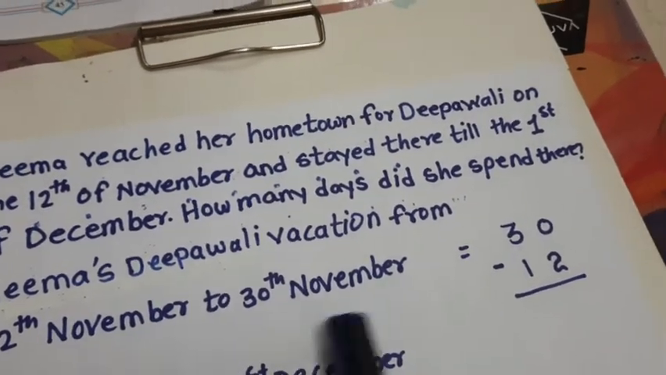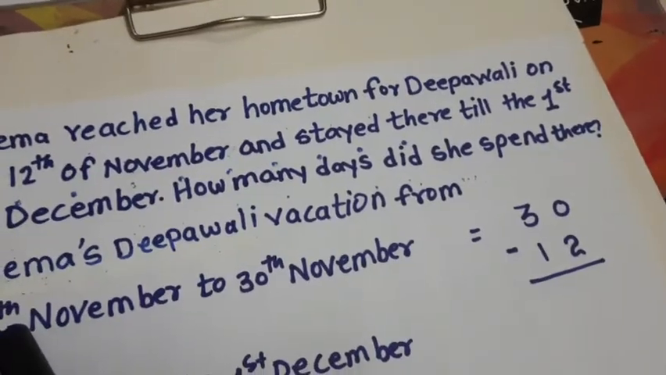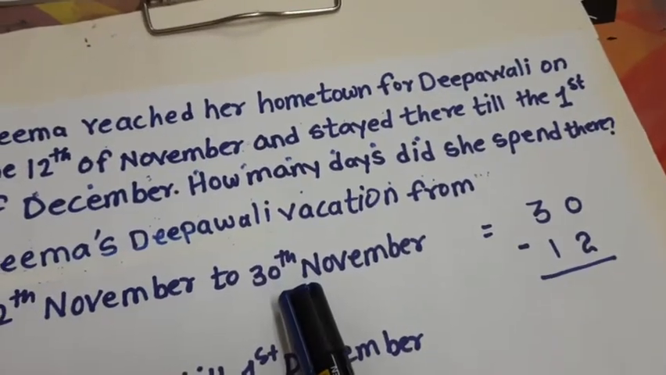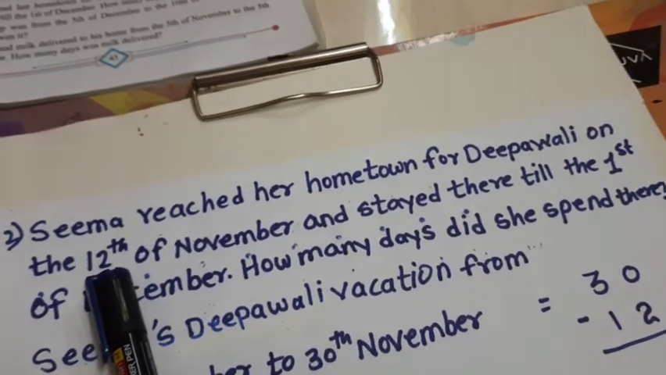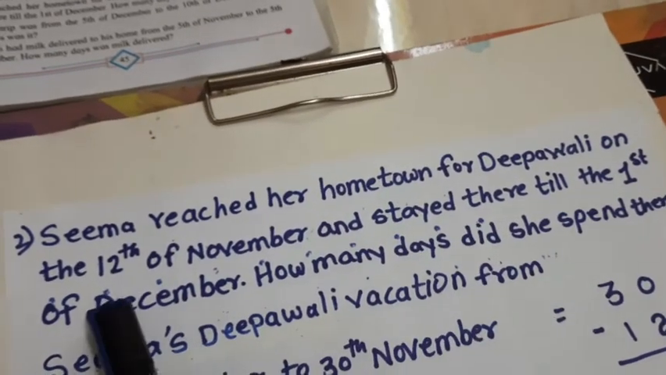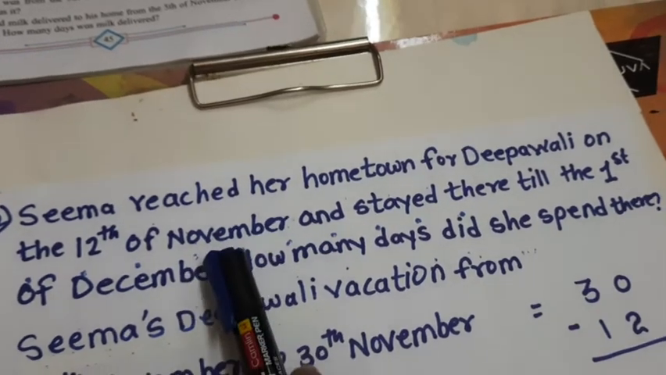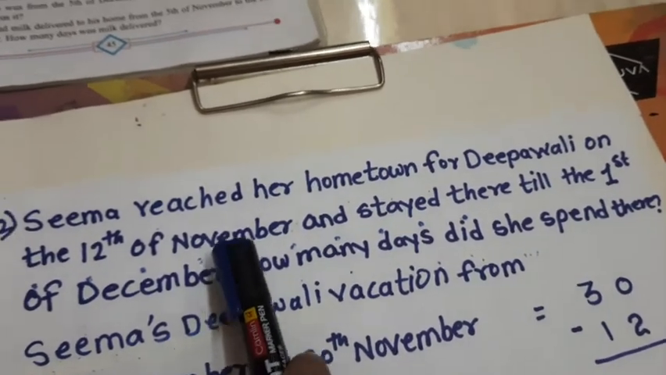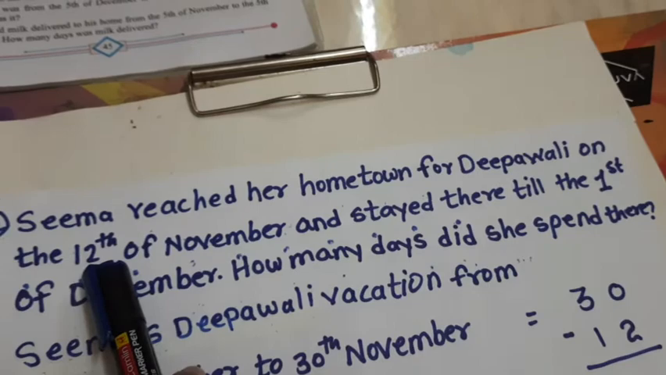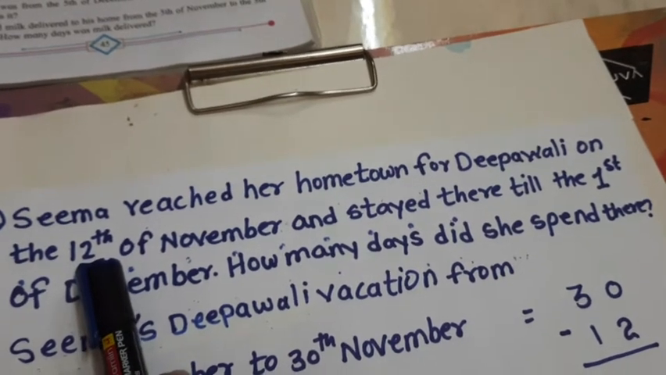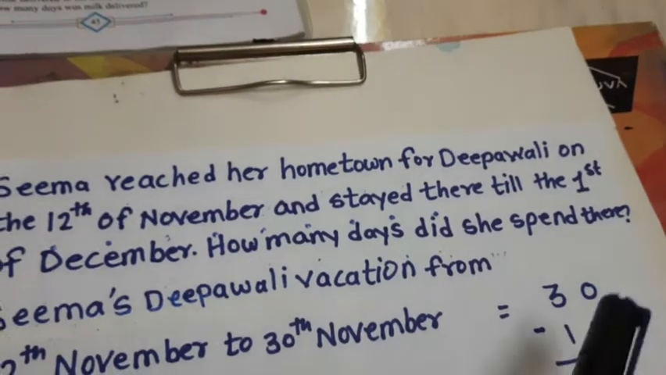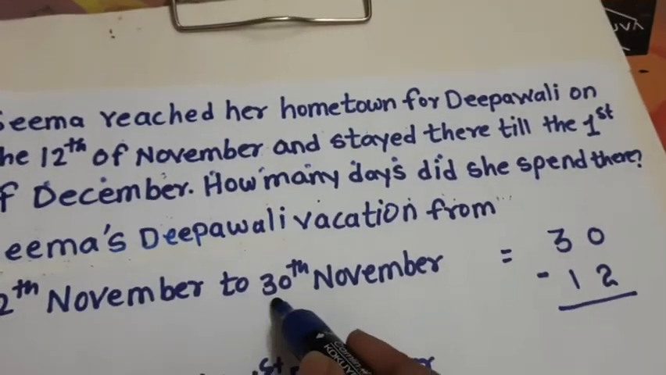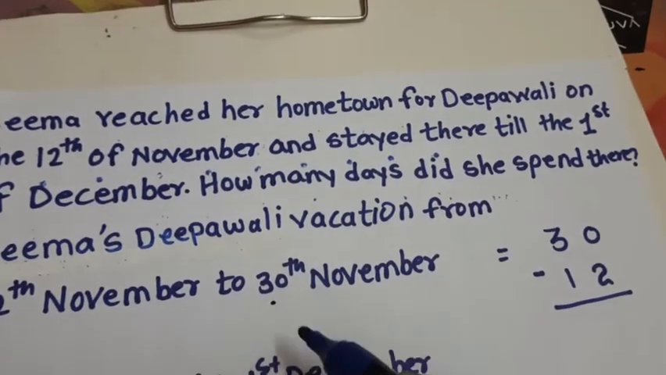Okay, this way we will find out. So from 12th November till 30th November, because she started the Deepavali vacation, I mean she went to her hometown on 12th of November. So this is the month of November. Okay. So when she went on 12th, till the end of November, how many days she stayed there, that we have to find out. So November month has 30 days. Okay, the last day of November is 30.